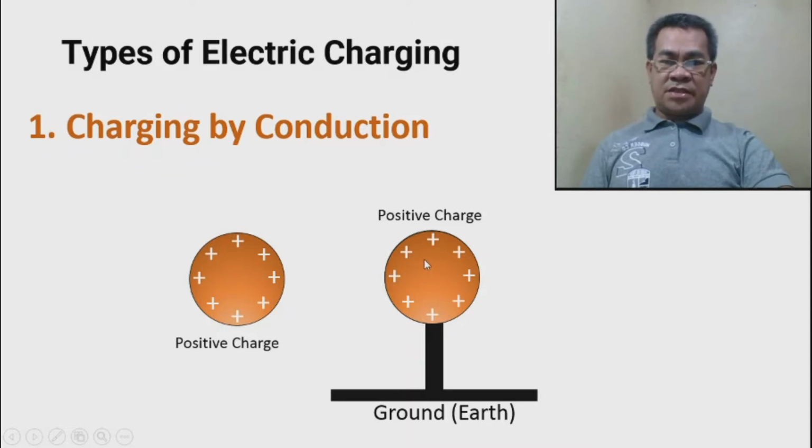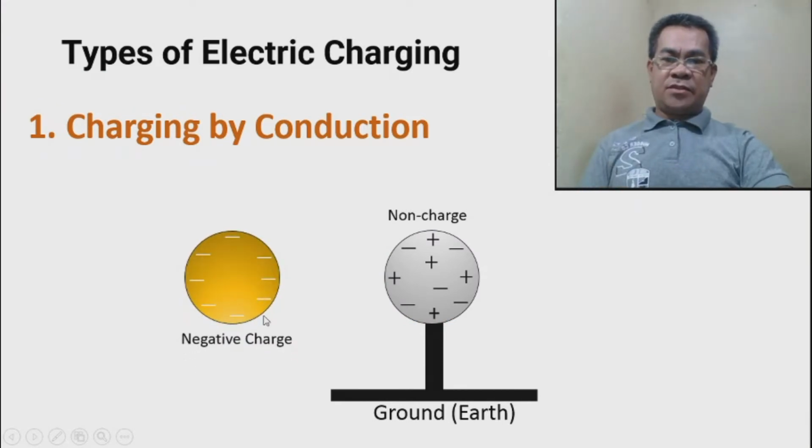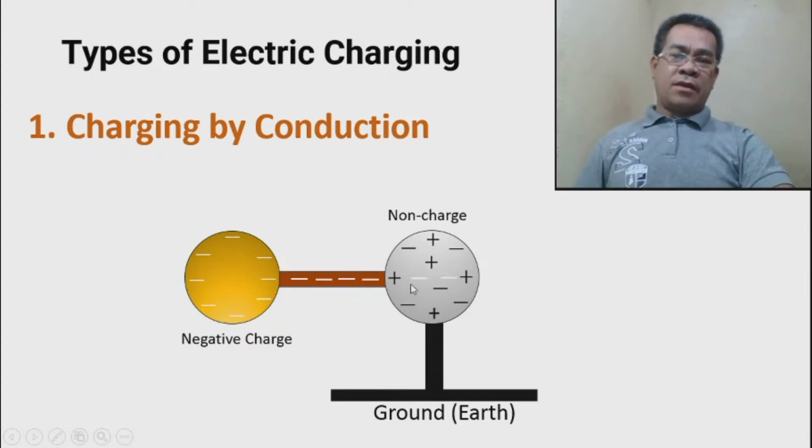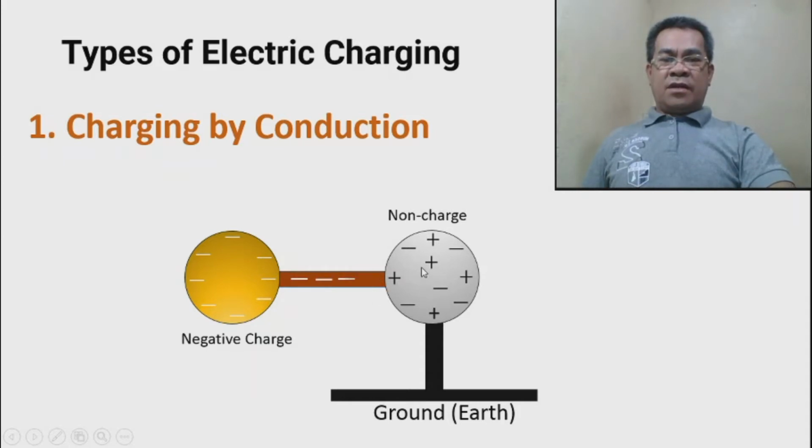So positive, positive. Now suppose we have a negative charge and we want to charge the uncharged object by conduction. Again, we need the conducting material, then we let the electrons flow towards the non-charged object to have the charging process. The electrons flow into this non-charged object, so the electrons will dominate in number.